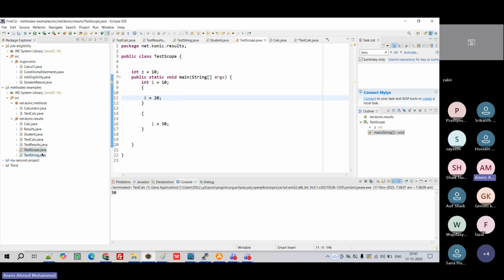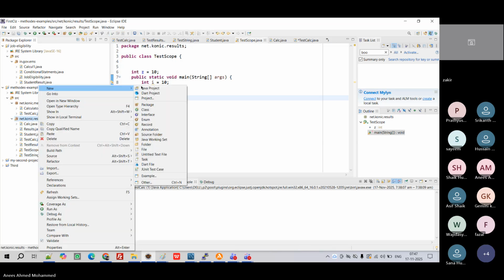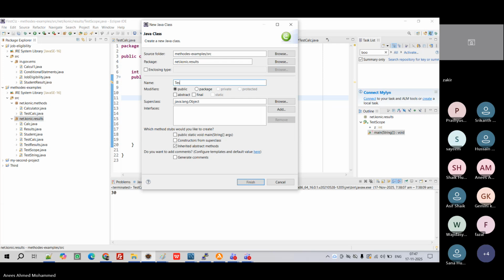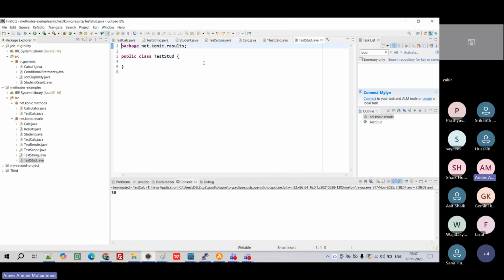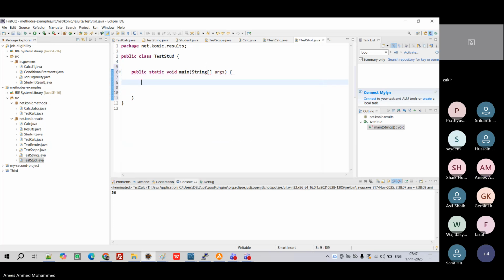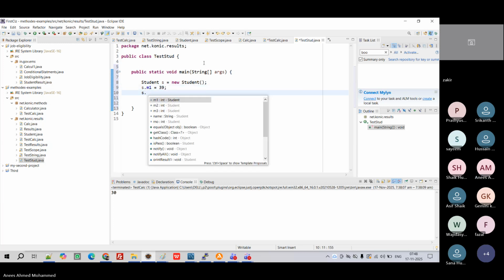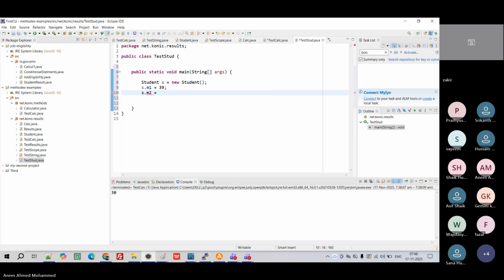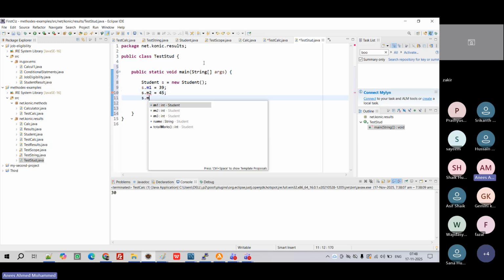I'm writing another class, Test, since the student class is there. Now main. Now tell me, how do we create an object for student? Student s is equal to new Student. Right. Now what do I need to give? s.m1, s.m2, s.m3. I will give the name also, right?